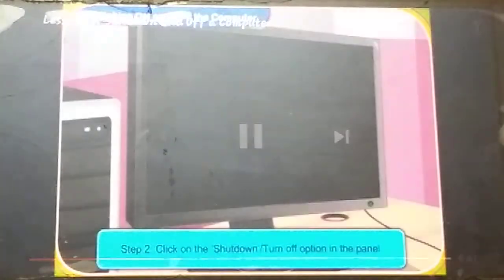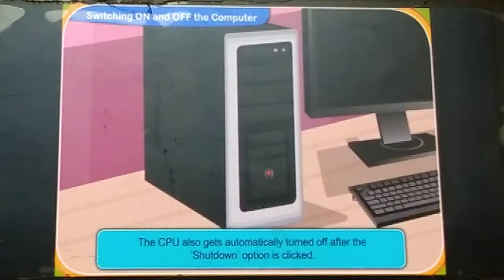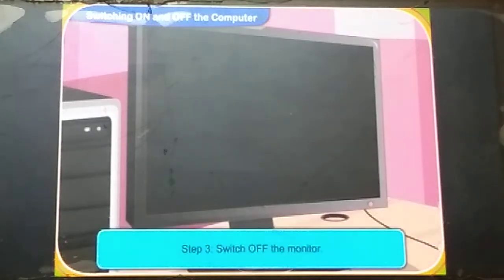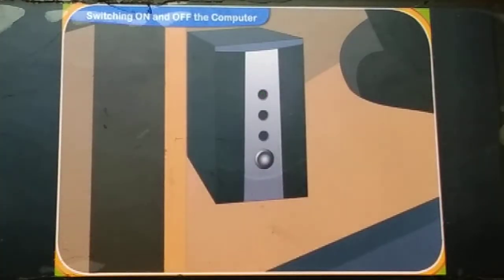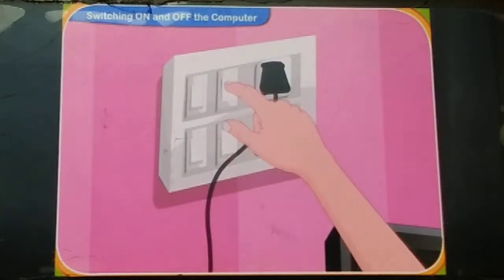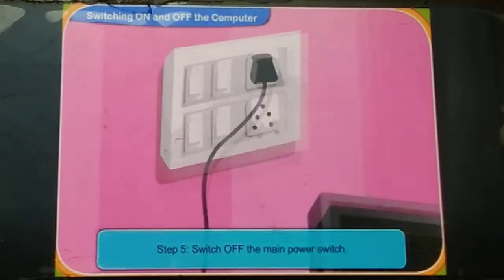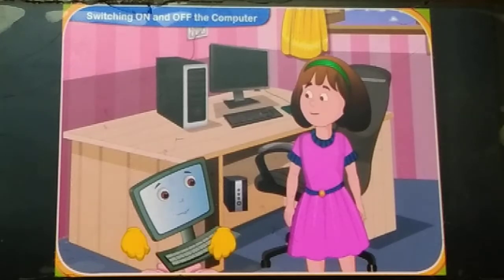After shutting down, the computer monitor will be off. The CPU gets automatically turned off after the shutdown option is clicked. We switch on the CPU when we turn it on, but when we shut down, the CPU turns off automatically. Then we have to turn off the USB and also switch off the board.